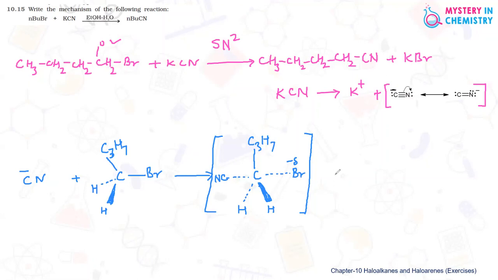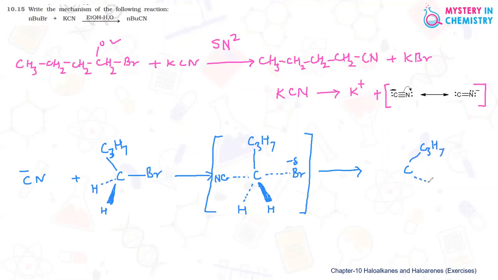And this is highly unstable, and immediately C-Br bond is broken, bromine is leaving, and C-C bond, cyanide bond is formed, and the compound is carbon with C3H7.